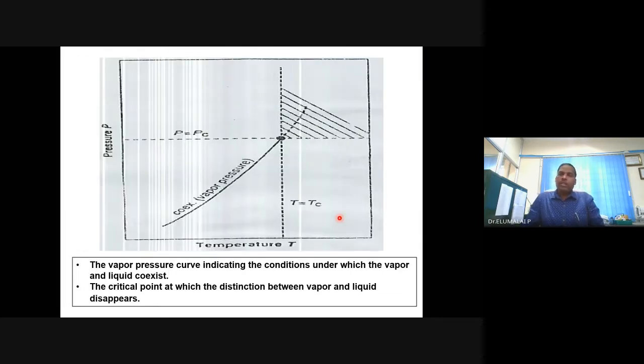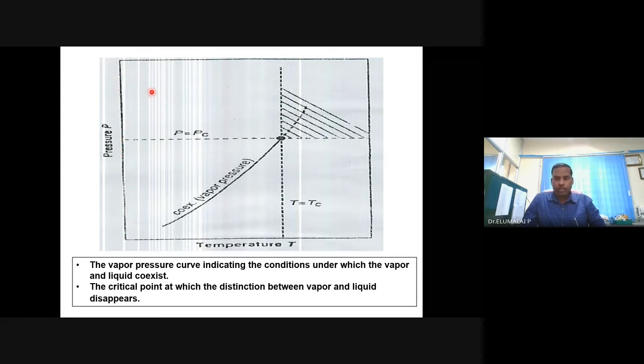So now let us go to the chemistry part. What happens to the water when you start heating the water in closed conditions? No escape for vapor and no leakage, and you are applying thermal energy. You are heating the system slowly: room temperature, 30 degree, 40 degree, 50 degree, 60 degree, 200, 300, 300 above. And it is a closed vessel. Pressure is 1 atmosphere, 1.1, 1.2, and so on, 1 bar and above.